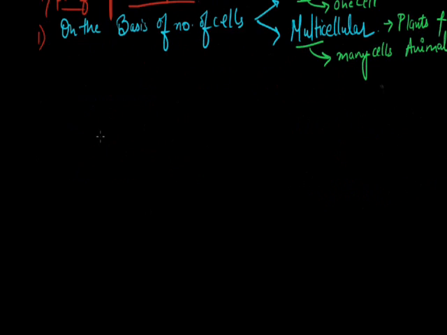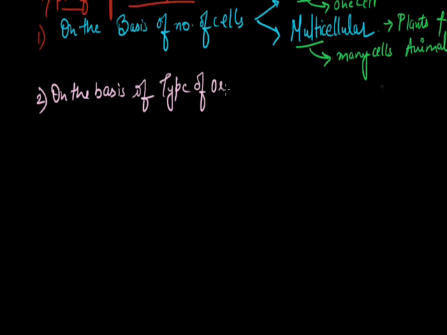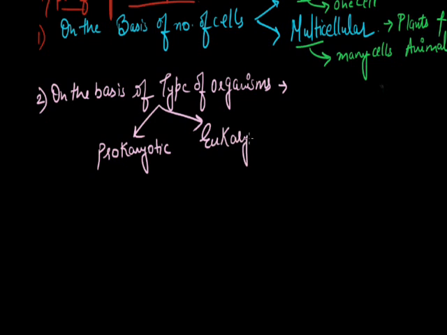Now the second basis of classification is on the basis of type of organism. On this basis, we further categorize into two classes. First is prokaryotic and the next is eukaryotic.